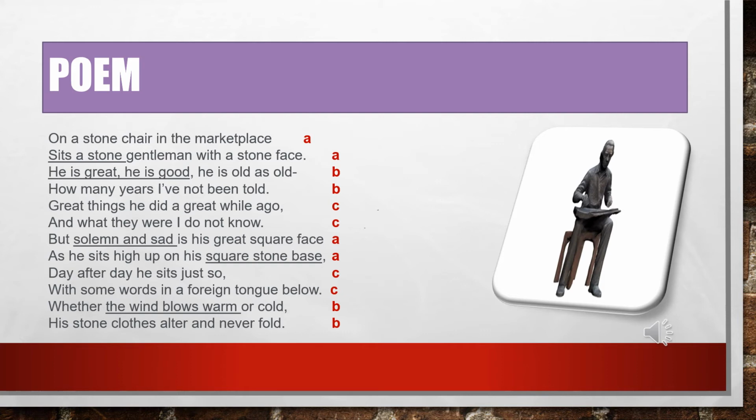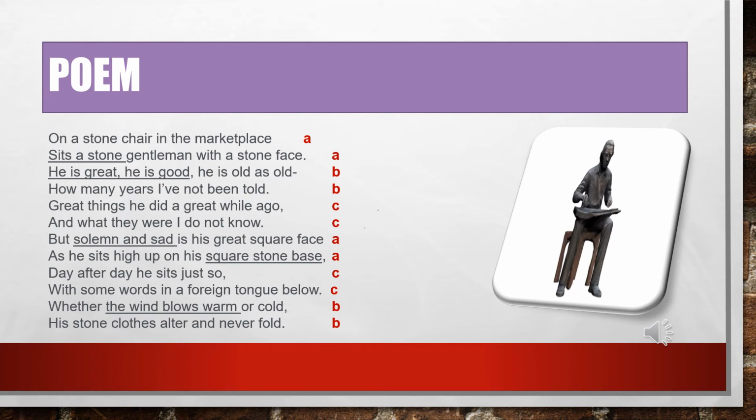So here in the slide, you can see that I have marked it A, B, B, C, C. These are the rhyming schemes. Rhyming words you might be knowing, like place, face. We mark the rhyming scheme with the same letter when there are the same kind of sounds. Like place, face, it is an A sound. Both are of the same kind of sound, so I can give A. Then the next one is old, told. So the third and fourth lines I can mark as B, told again as B.